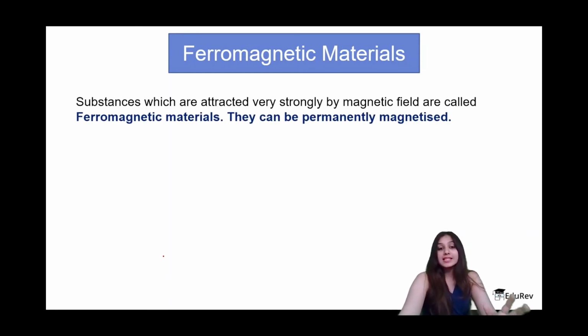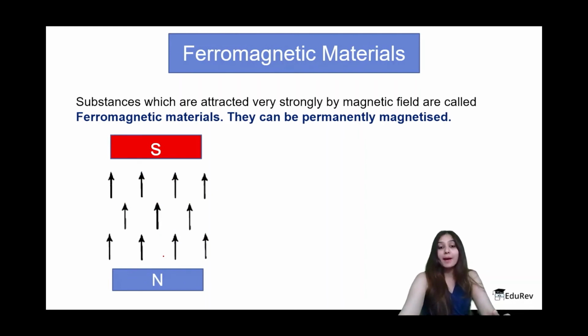Now we have ferromagnetic substances. What is the case of ferromagnetic substances? These substances are attracted very strongly by magnetic fields, and they are permanently magnetized. So, unlike what happened in case of paramagnetic, they are permanently magnetized, and the magnetic moments are arranged completely in the direction of the magnetic field which is applied.